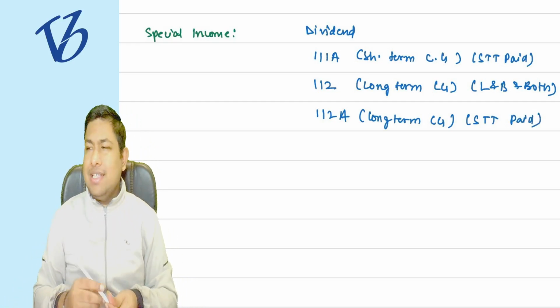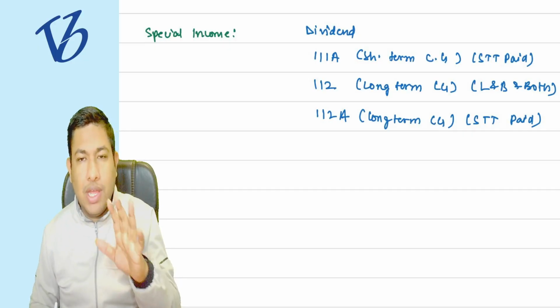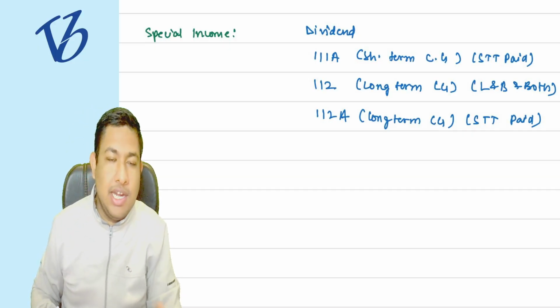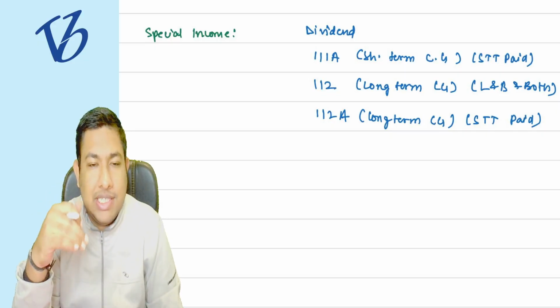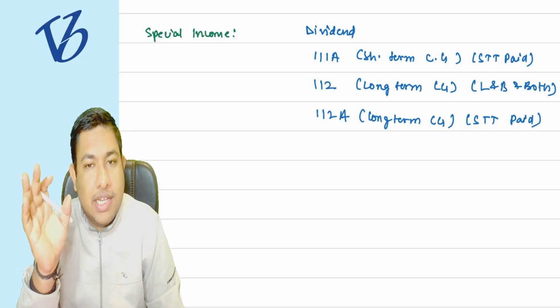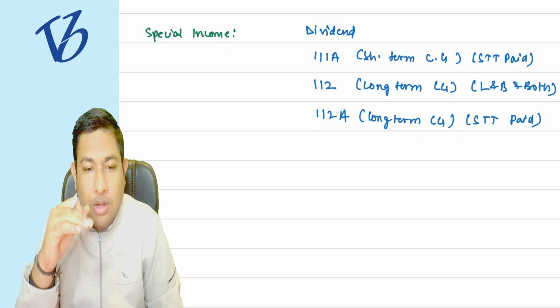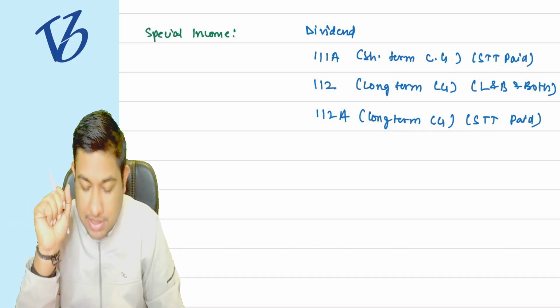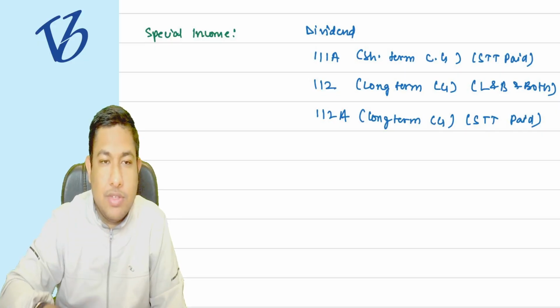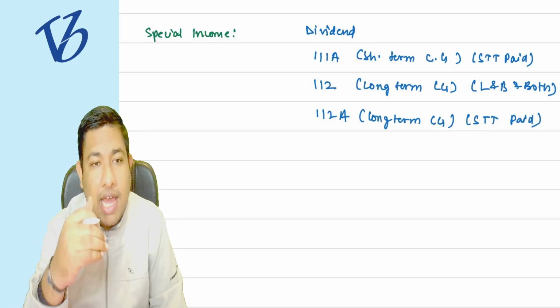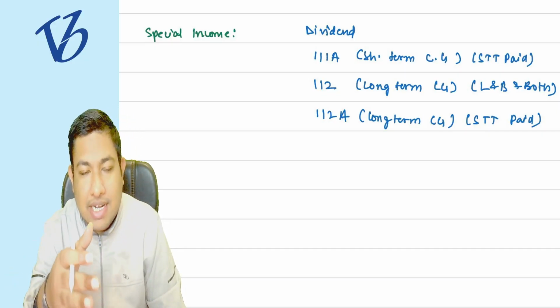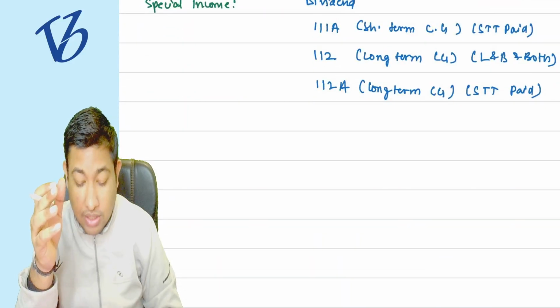Okay, so what are these 111A, 112, 112A? If you already know it, that's very good. If you do not know what these sections are, we are going to go into the details in the chapter on capital gains. All these sections are part of capital gains. But for the sake of simplicity, and so that I can explain the surcharge rate, I have to explain all these things.